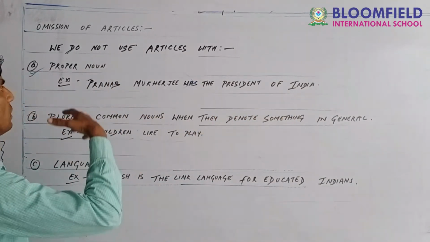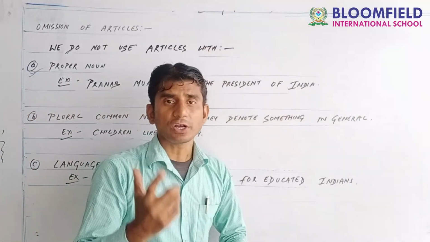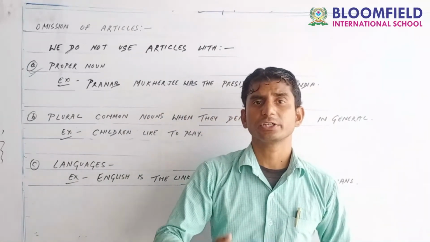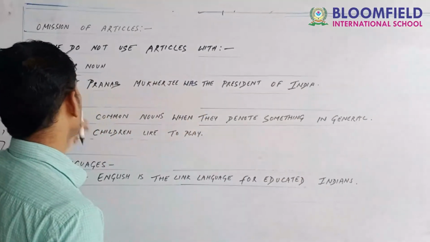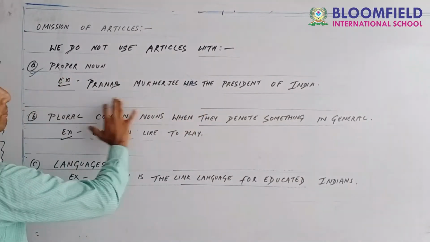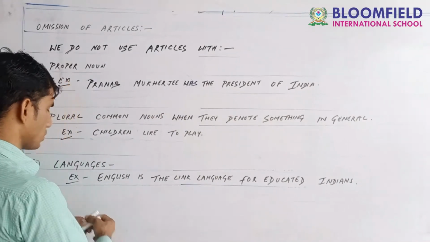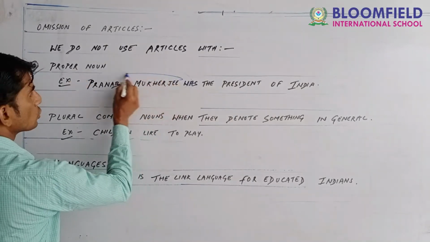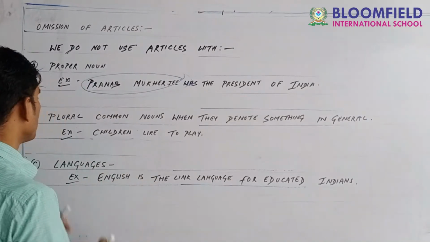Where is the proper noun here? Can you identify? First you have to identify. Learn to identify every part of speech, guys. Before any proper noun, an article is never used. Pranab Mukherjee is my proper noun here, so before a proper noun, an article is not used.